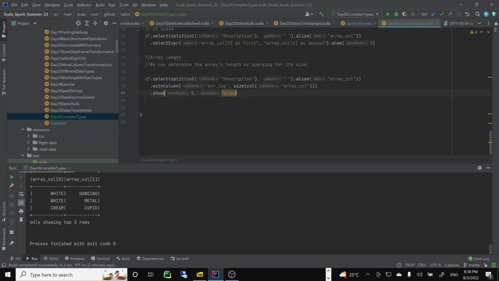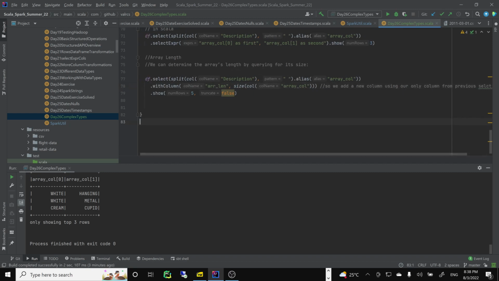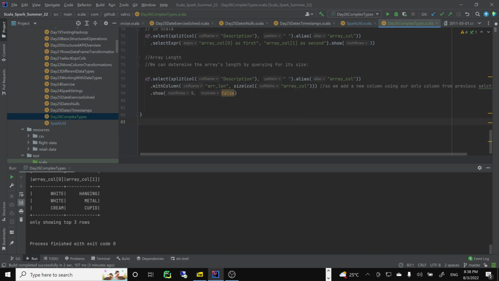So we know we add a new column using only a column from the previous selection, right? So what happens here? We create a single column, because we select this column. Remember, this creates a new column on top of existing ones. If you do select, you will be just getting some new columns, but you're not necessarily getting all the columns, right? Here you only get one, just this one here. Okay, let's take a look.